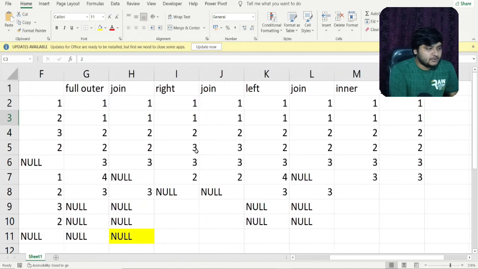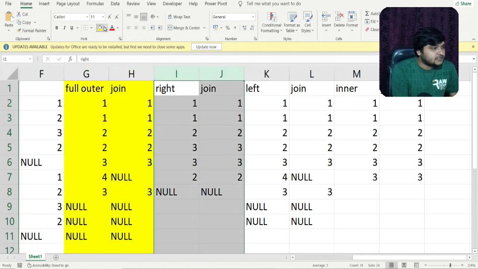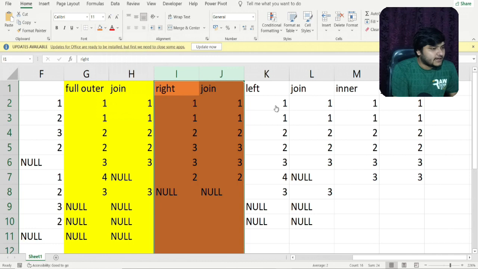And I believe you would experiment with left join and right join also with the same query, like table 1 dot id is equal to 1. You just experiment from your end how it behaves in the case of left join, right join and full outer join. Also, the definition I provided, the full outer join is a union of the left join and the right join. From this output you can see, this is for the full outer join, this is for the, I'll change the color, right join, and this is for the left join.